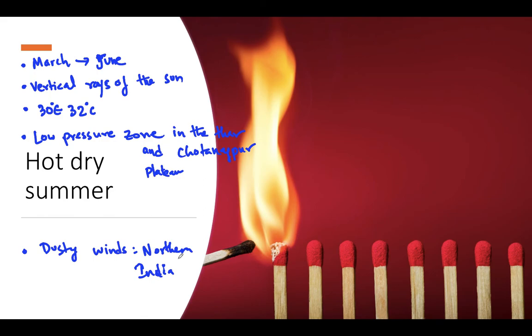The striking feature of the hot weather season is the strong and dusty wind called loo, which you can see in the afternoon, after 12 o'clock until between 4 to 5 o'clock, when hot dry winds blow. These winds have temperatures between 45 degrees centigrade to 50 degrees centigrade, which is hot enough to cause heat strokes.